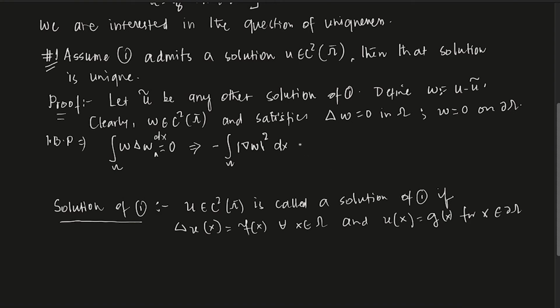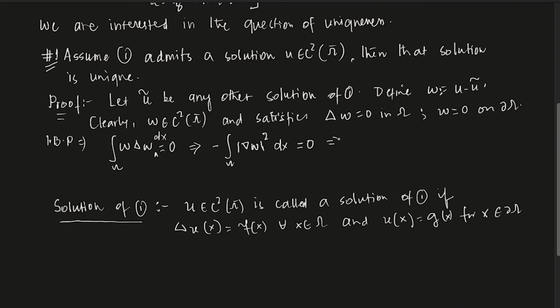This is equal to 0. Yeah, because there is a boundary term, but on the boundary w is 0. So the boundary term is not there, and this is equal to 0. If you remember, this is integration by parts. If you do not know this, please look at the first lecture. Okay, there this integration by parts is done.